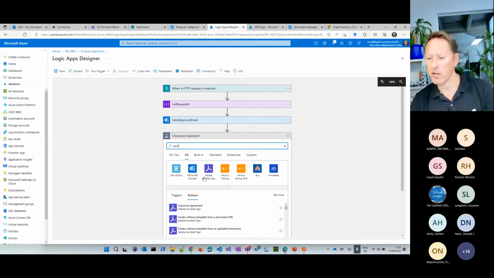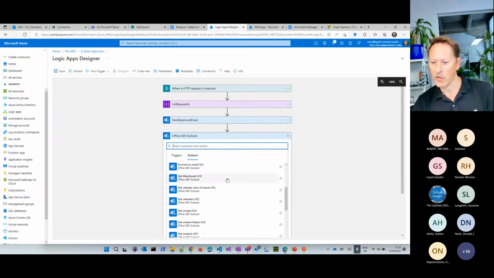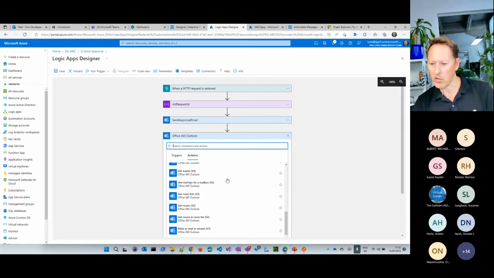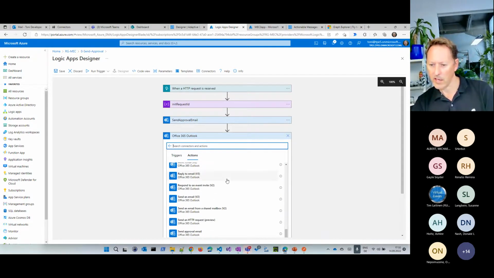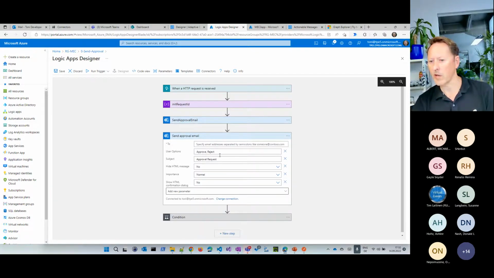Just if you want to do it from scratch here, search for send, go to Outlook, go to the Outlook connector, which is Office 365 Outlook here. And here we see in one of the actions is send an approval email. This is exactly what I've done. Then you automatically get in this connector approve, reject, and approval request. And of course, you need to connect with a mailbox. And this is what I've done in this step here.